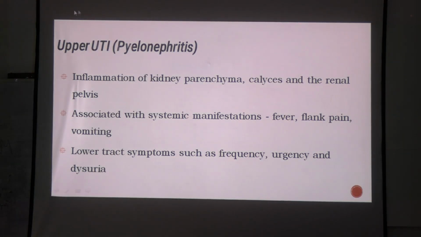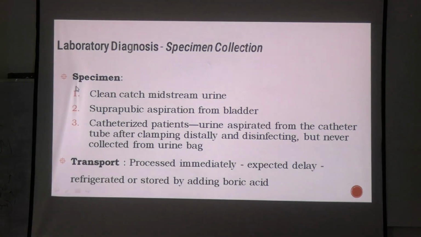Now upper UTI, we discussed inflammation of the kidney parenchyma, calyces and renal pelvis. What is happening here? Fever, flank pain, vomiting, nausea, all this occurs. And you will take a specimen.